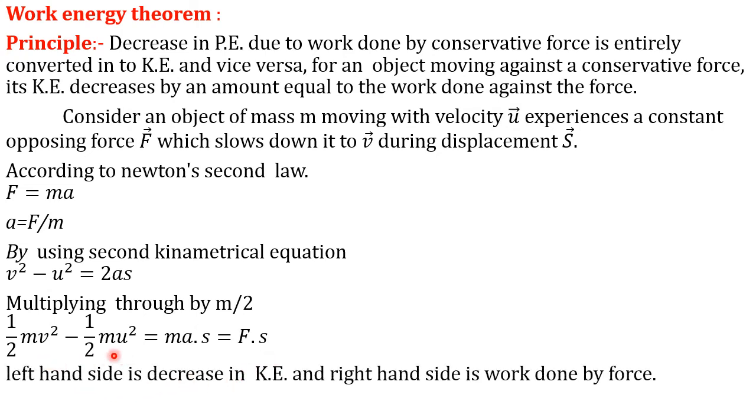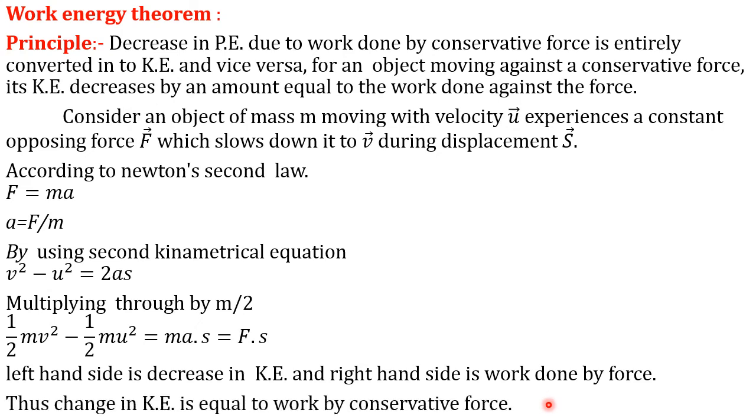So see the left hand side of the equation. What is it? 1 half mv square minus 1 half mu square. So the left hand side says the change in kinetic energy, and the right hand side is force into displacement, that is work done by the force. So in simple words, work done is nothing but change in kinetic energy. We can write the work energy theorem in simple words as: change in kinetic energy is equal to work done by a conservative force.